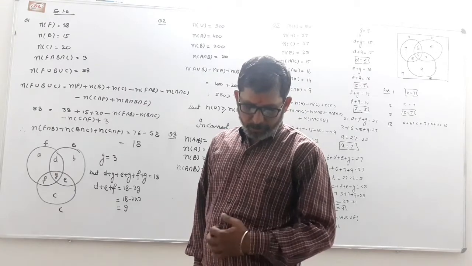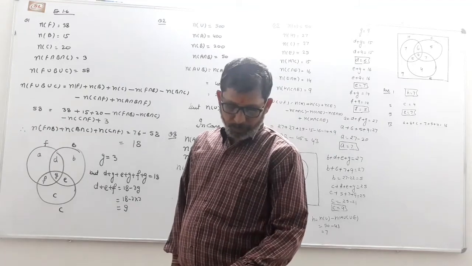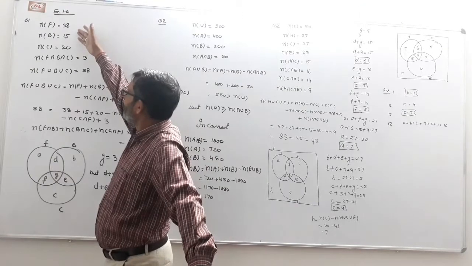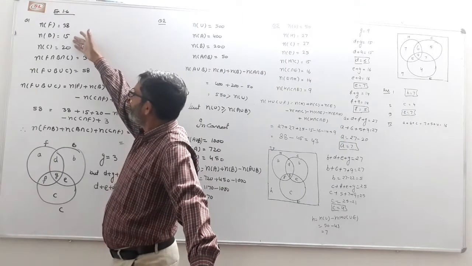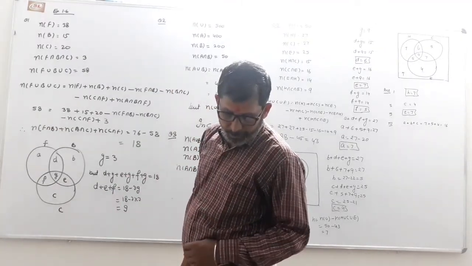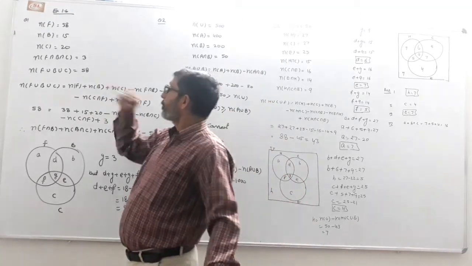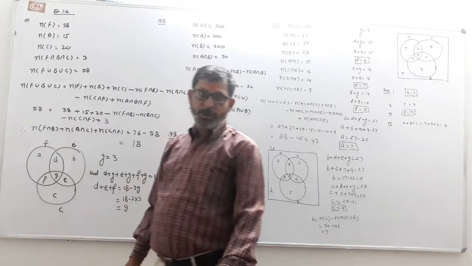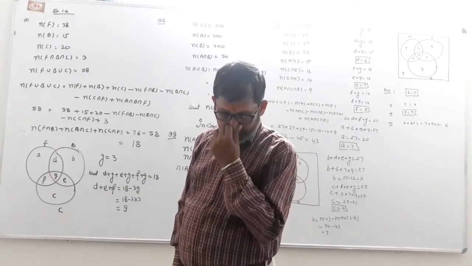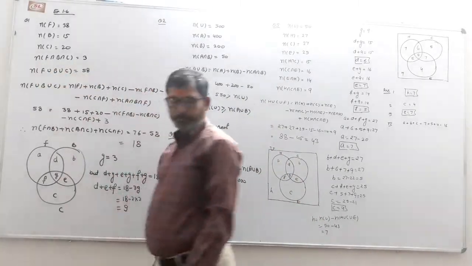A college awarded 38 medals in football, 15 in basketball and 20 in cricket. These medals went to a total of 58 men, so the union of these three is 58, and only three men got all three medals.